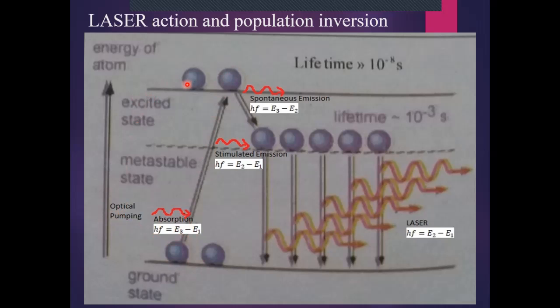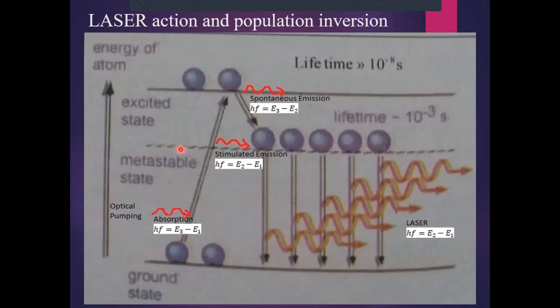As it is the normal excited state, the atom will stay there for a time of 10 raised to power minus 8 seconds and then naturally or spontaneously jumps back to the metastable state, E2. And they will emit the energy in the form of a photon whose energy will be equal to E2 minus E1.